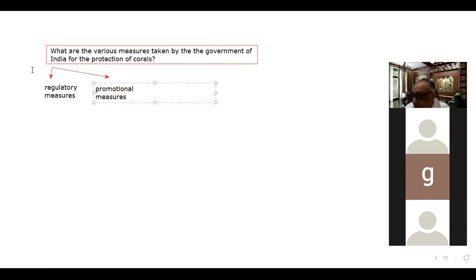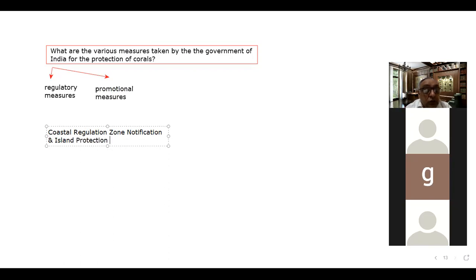So now, the government of India has made the coastal regulation zone notification. One is this, and the other is the island protection zone notification.